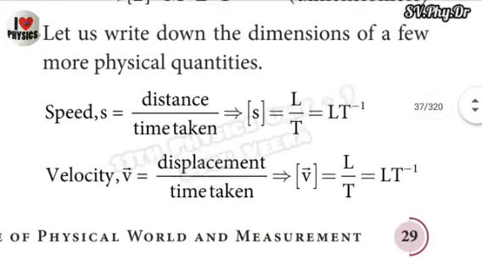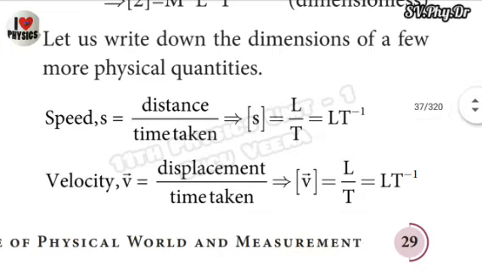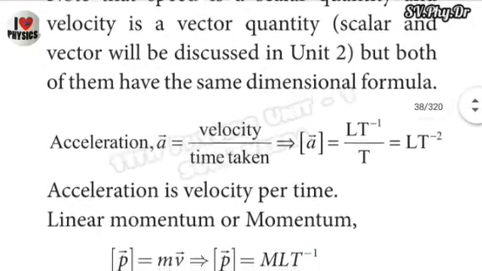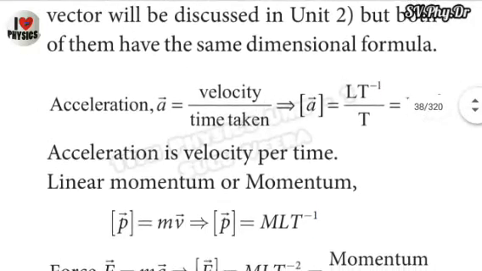Note that speed is a scalar quantity and velocity is a vector quantity. Scalar and vector will be discussed in unit 2. Simply, a scalar quantity is denoted by magnitude value only, but a vector has magnitude and direction mentioned. So a vector quantity has an arrow over its character, and a scalar quantity is a single character. A scalar quantity has no direction.